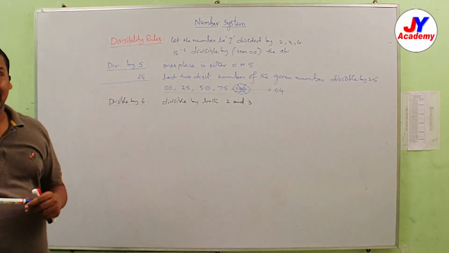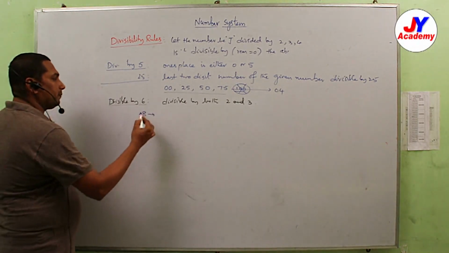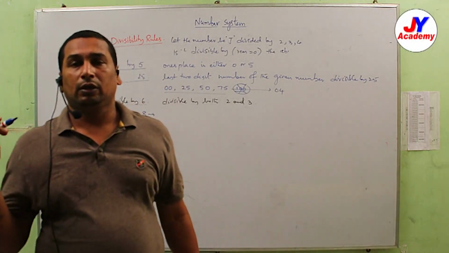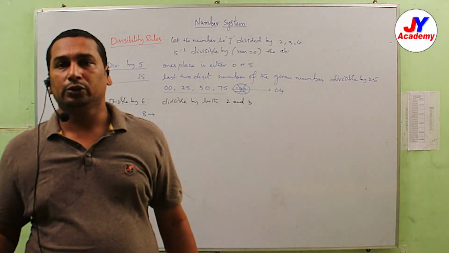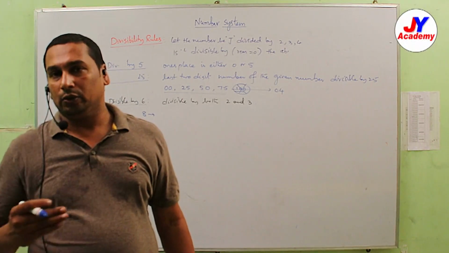We will discuss divisibility by 7 in the next session. So, next, divisible by 8. For 2 we check the units place; for 4, because it is 2 into 2, the units place and tens place; for 8, it is 2 into 2 into 2.